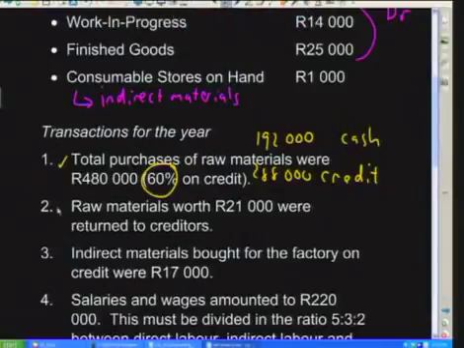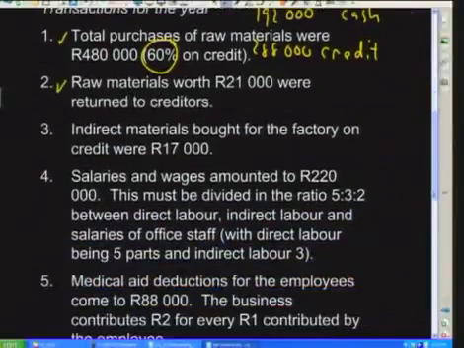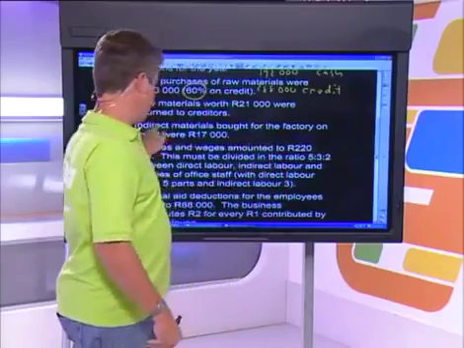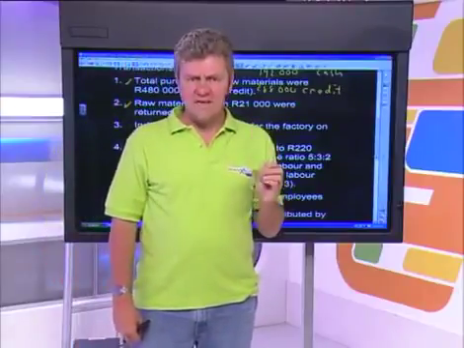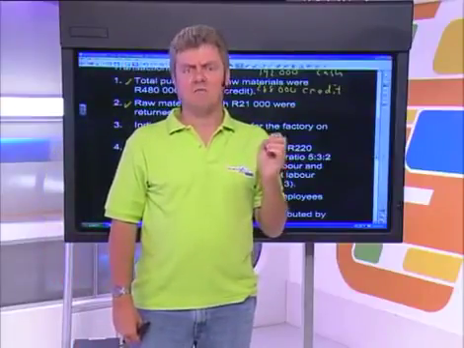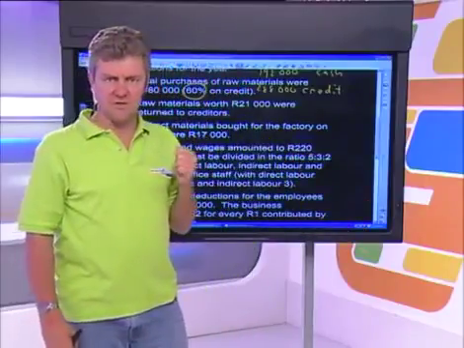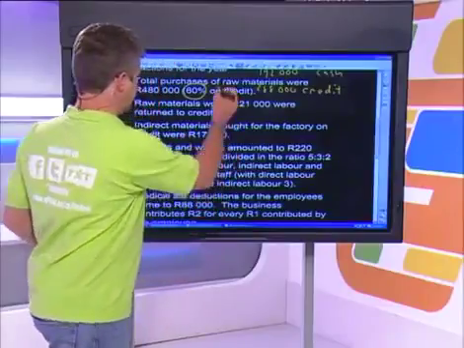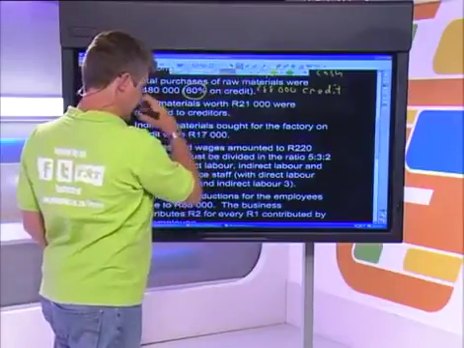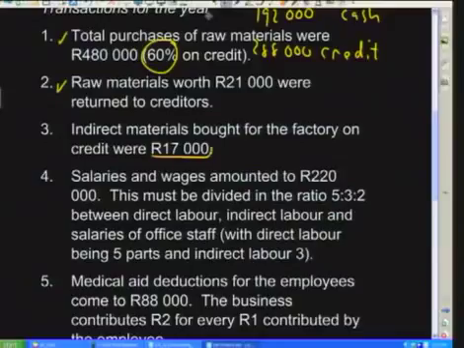Okay, I think we've got time for one more transaction before we take a break. Our next part here is our indirect materials, and it says that our indirect materials bought for the factory were bought on credit for 17,000 Rand. I'm sure, mindsetters, you can remember what we said about our indirect materials. We said that they have to be included in our factory overheads. If you think back to what I said earlier, indirect materials are part of factory overheads. So we're going to take these indirect materials that we've purchased. They were worth 17,000 Rand, and this is going to go in our factory overheads.